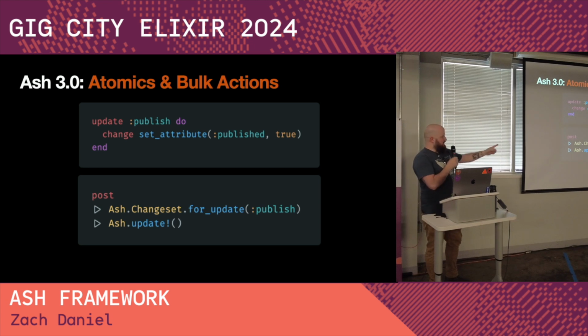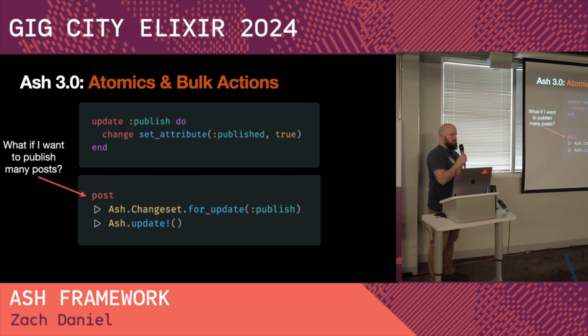And you might build a change set and then update it, right? You've seen this sort of thing with Ecto or many other paradigms. You define some operation and then you execute it. But what if you want to publish many posts? You have a query over posts and you want to publish each one of them. If you were using Ecto, for example, you would need to modify the logic to use repo.update_all, and you would have to rewrite it to give it a query that can actually be executed.